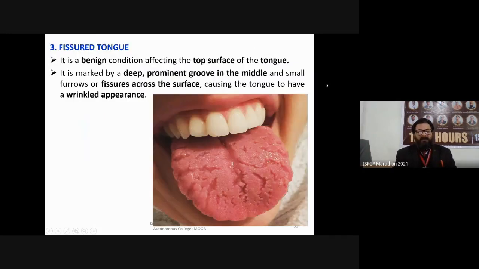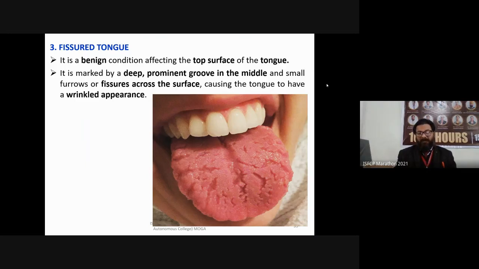Next is fissured tongue. This is the real image of fissured tongue. It is a benign condition affecting the top surface of the tongue. There are shrinkages and severe deep lining in the tongue.